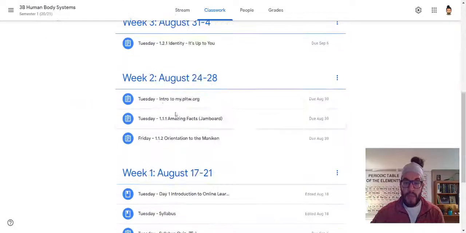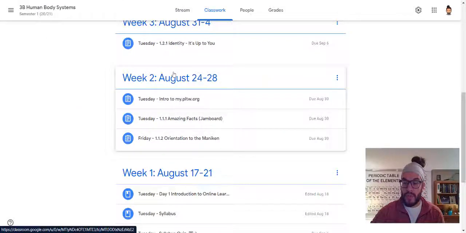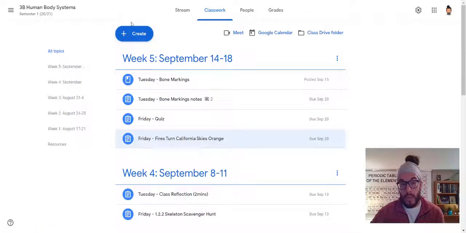In addition, I graded everything from week 2. If you didn't do something or a part of week 2, it was given a 0. So if you scroll up and go to where I have this blue create button, you have that view your work button. Take a look at that, click it open. It'll show you all of the assignments I've assigned since the start of class, what score you got on each assignment, as well as your overall grade in this class.